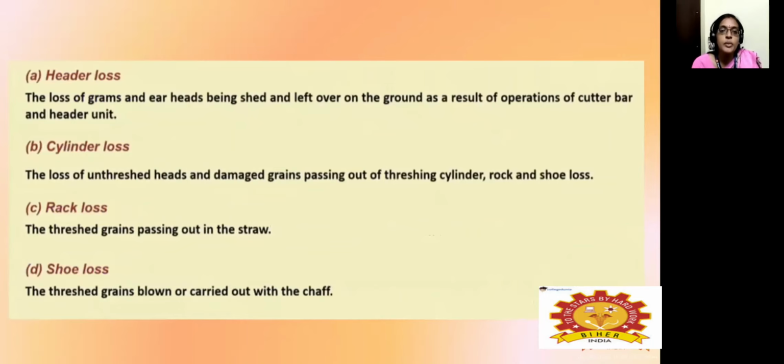And header losses means the total grams of grains and ears which are shed or left over on the ground itself. Then the cylinder losses means loss of unthreshed heads and damaged grains passing out of the threshing cylinder, or else rock, or else shoe losses. Then the rake losses means threshed grains passing out with the straw. And then shoe losses means threshed grains blown out with the chaff.